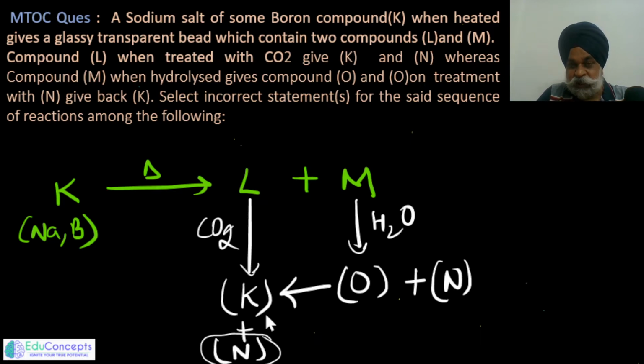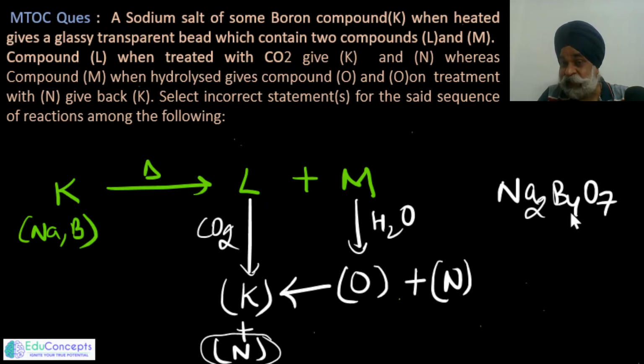So here the examiner is checking whether you have a clear idea, because for sure the sodium salt of boron, which when heated, is suggesting that he is talking about borax, because the borax bead test is very popular.